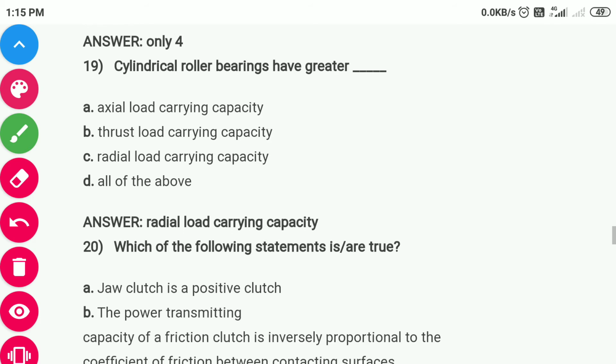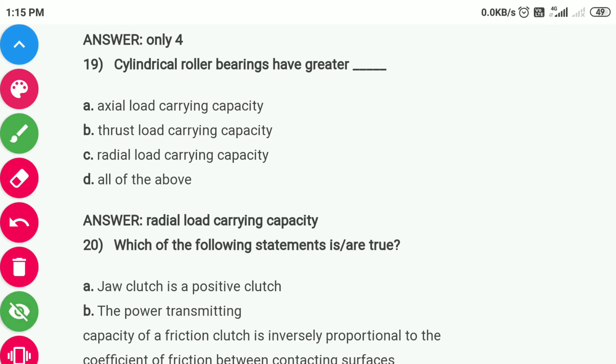Question number 19 is, cylindrical roller bearing have greater, fill in the blanks. So cylindrical roller bearings have greater radial load carrying capacity.